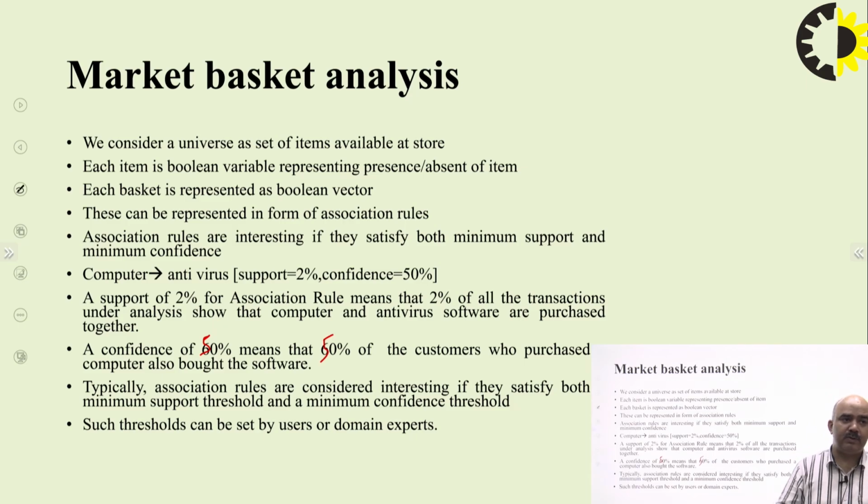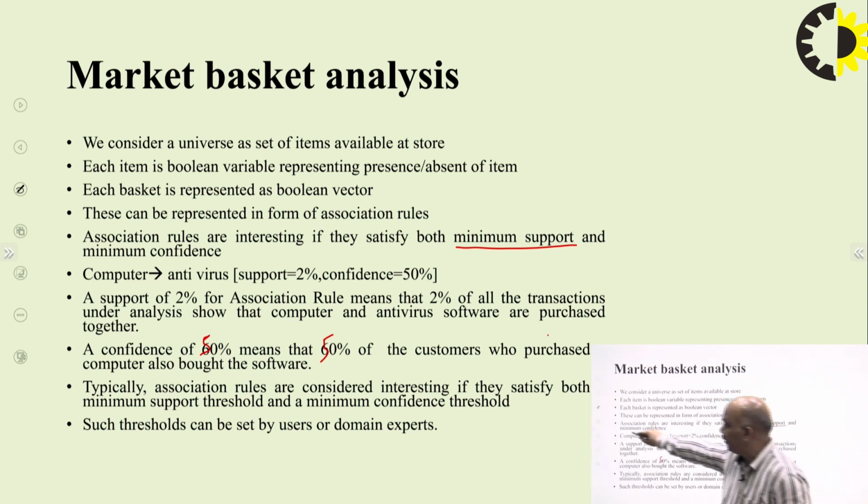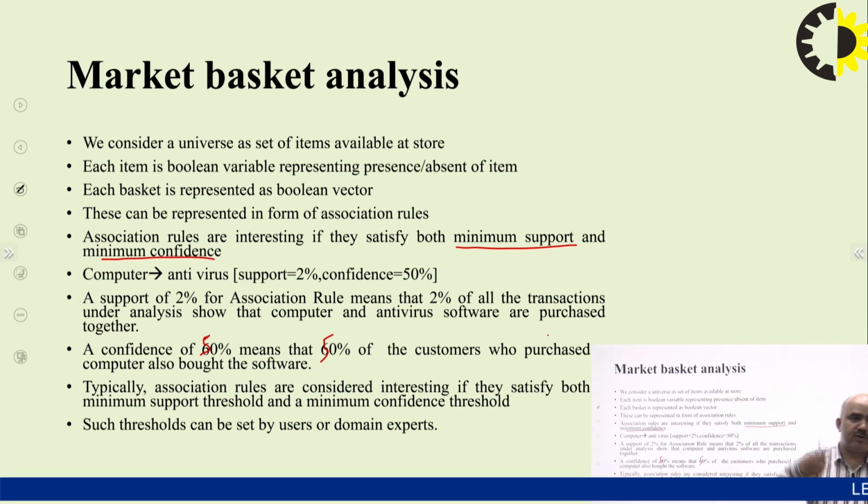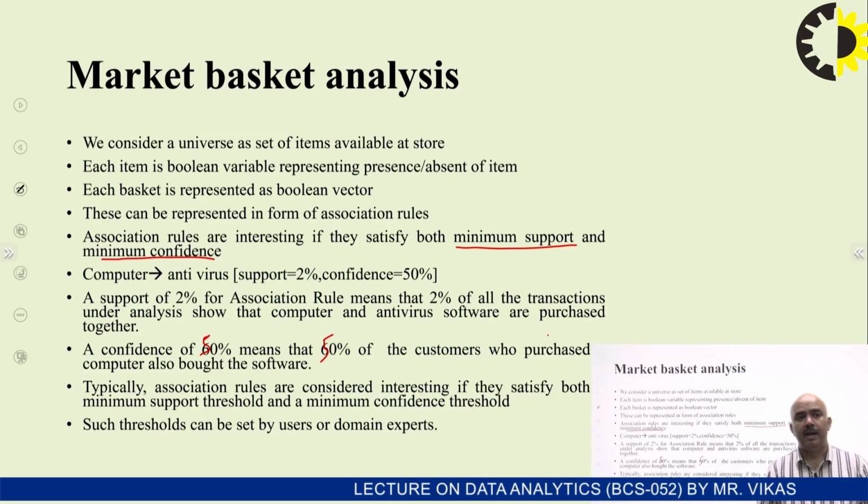So typically these association rules are considered if they satisfy the minimum support and the minimum confidence. These threshold values can be set by the users or domain experts. Then we can say that these items are frequently purchased together.